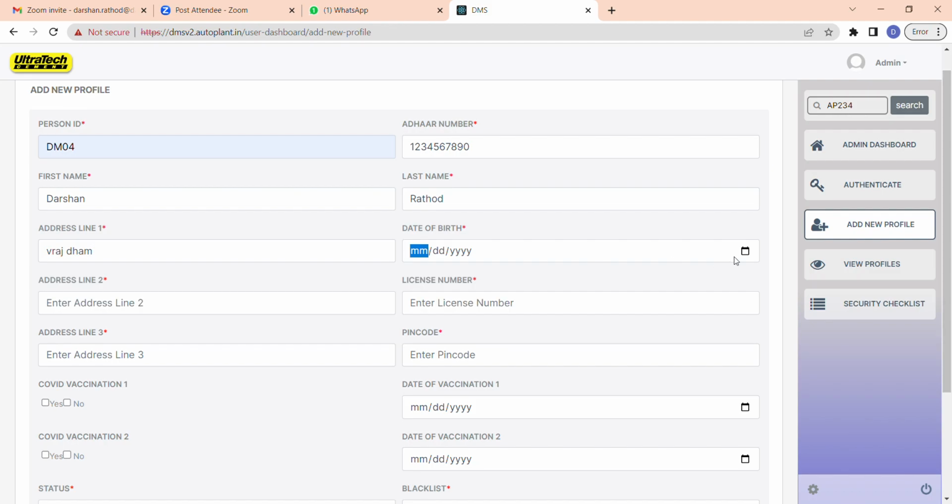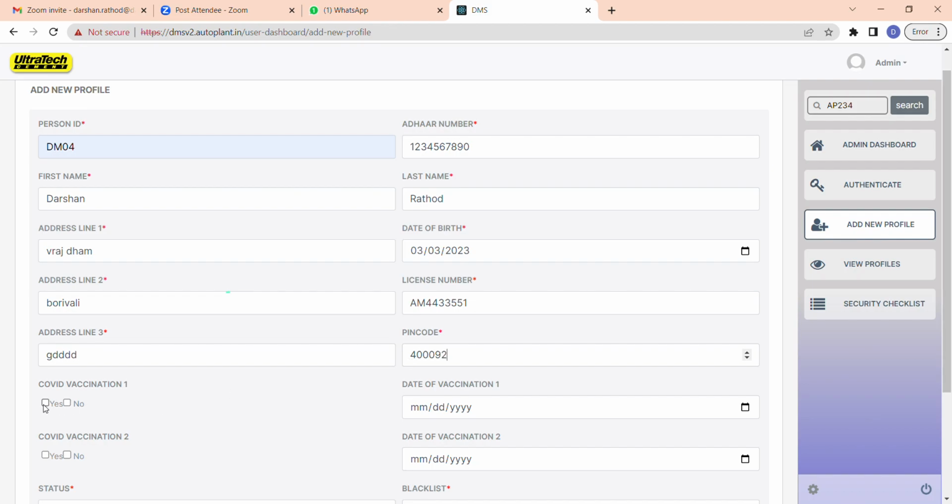Date of birth, Borivali, license number AM443351. 00092.